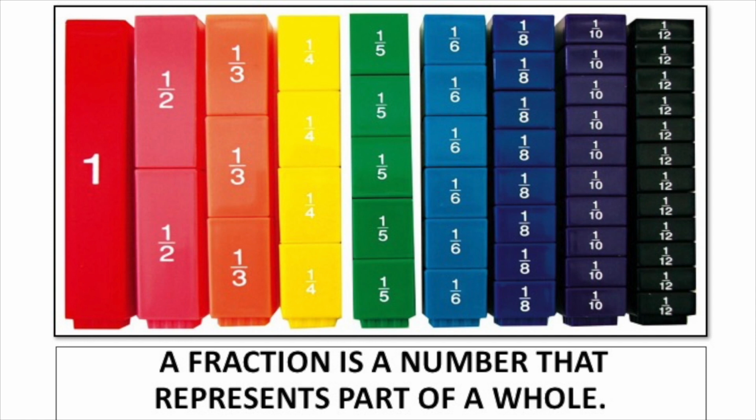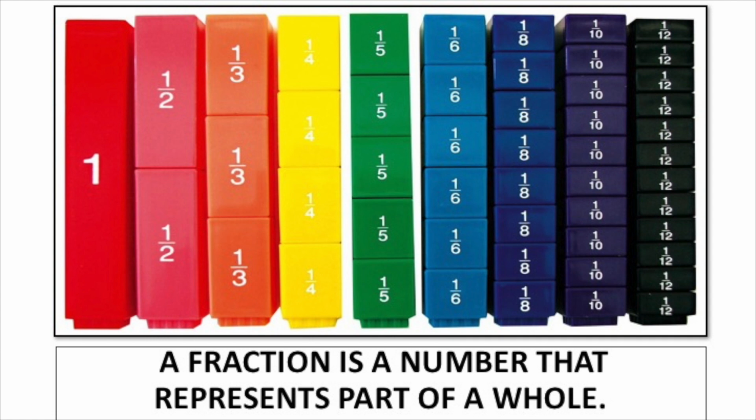Yes, and we can look here with the different shapes. If we start on the left, the red shape is just 1 complete part. So here, no fraction, because it's 1 complete part. But then, if we cut that into 2 halves, you can see here we have 2 separate parts. And each part represents half.